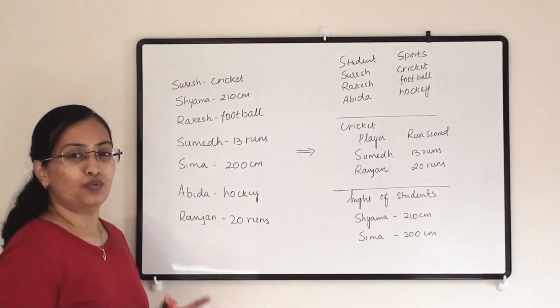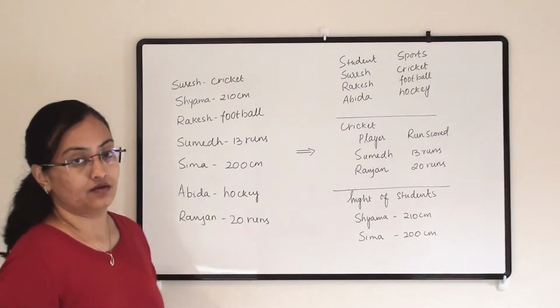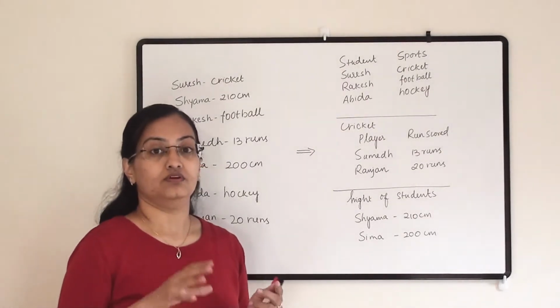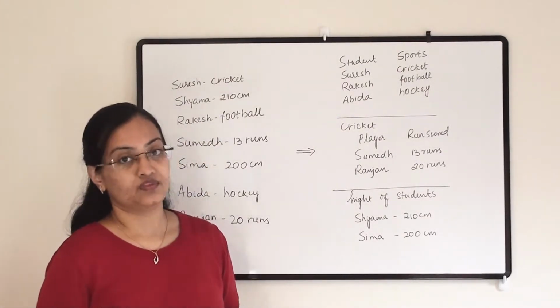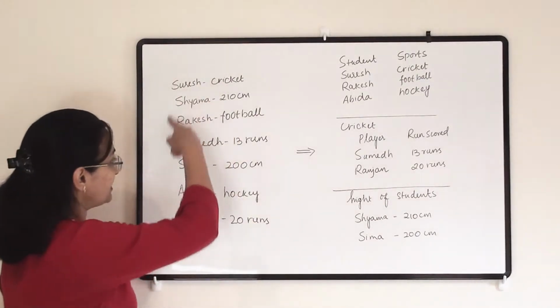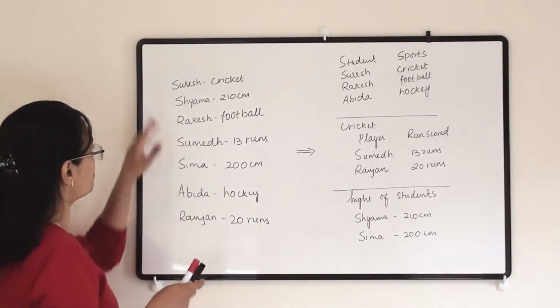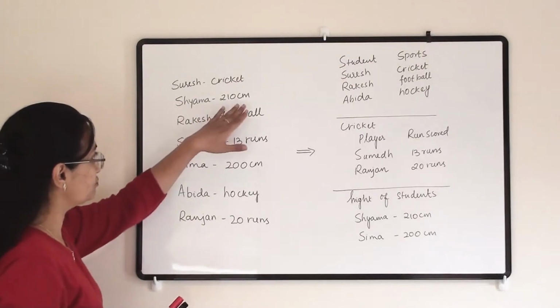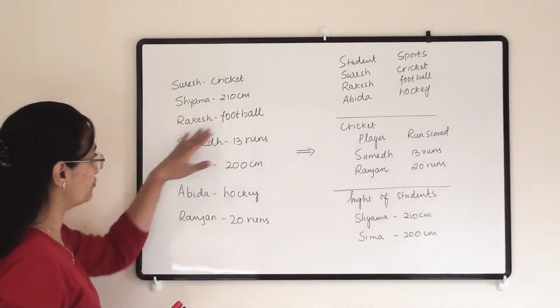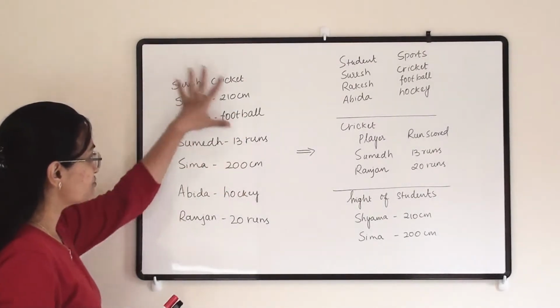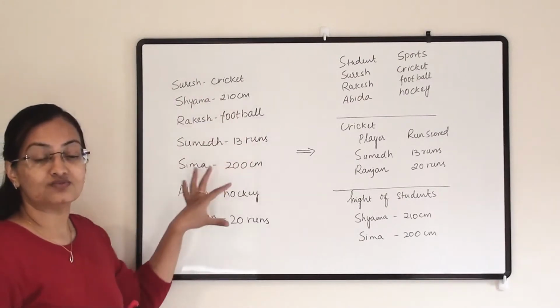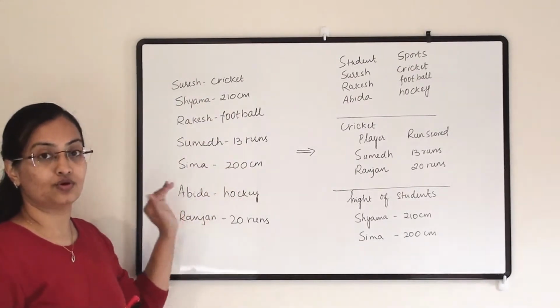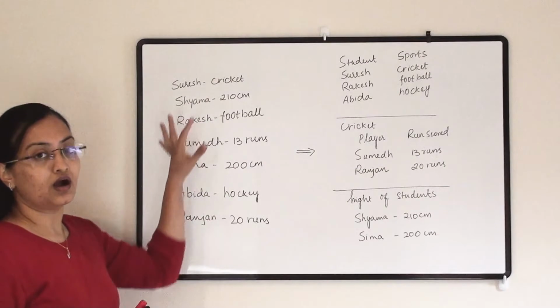So first of all, why do we need data handling? What is the need for arranging the data? If you get data like this: Suresh cricket, Shama 210 centimeter, Rakesh football, Sumit 13 runs, this collective data will not serve any purpose, and we will not understand anything from it.